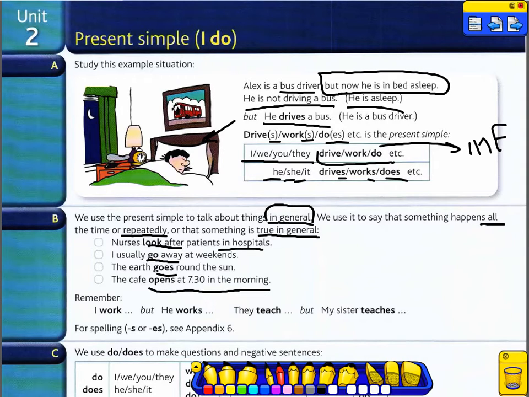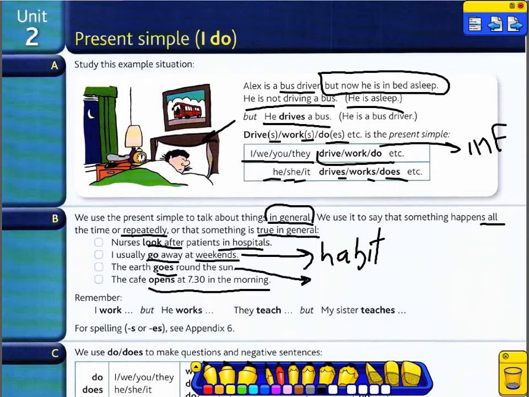So, let's study those examples. Nurses look after patients in hospitals. This is a fact. This is something that happens all the time. I usually go away at weekends. So, it's his habit to get out in his free time. The earth goes round the sun.